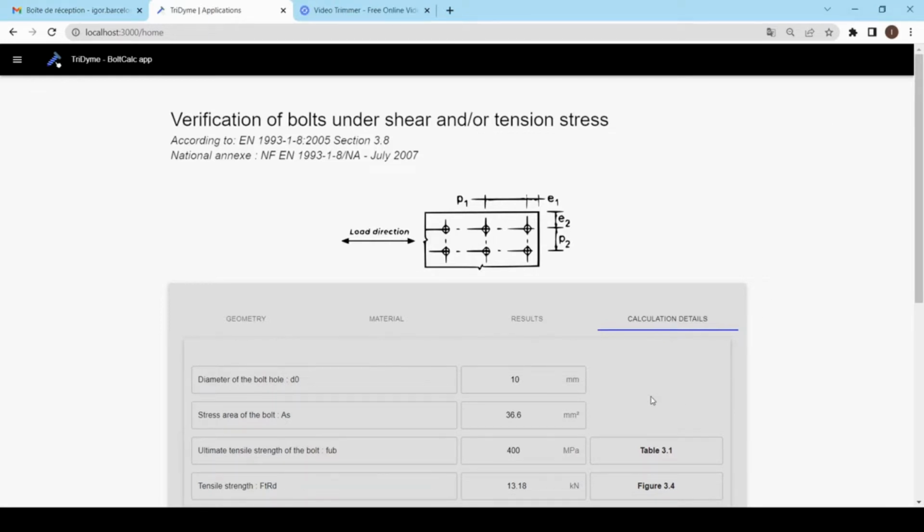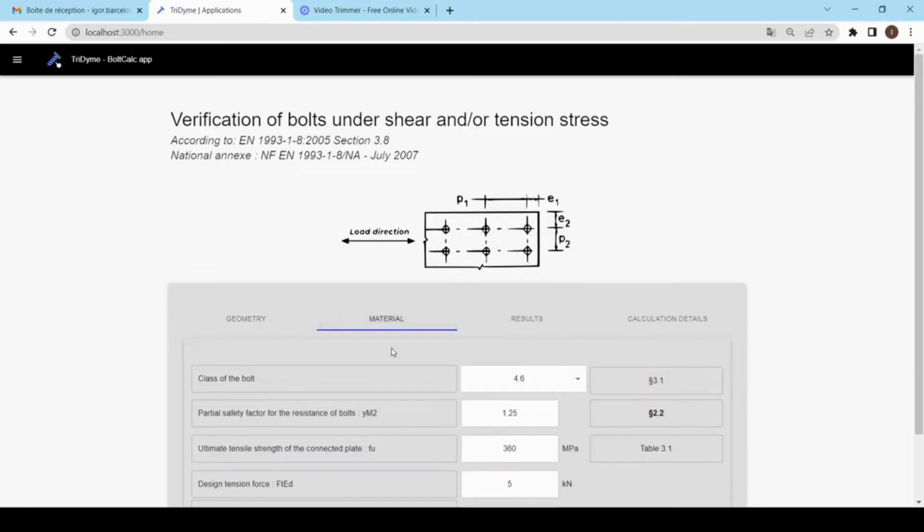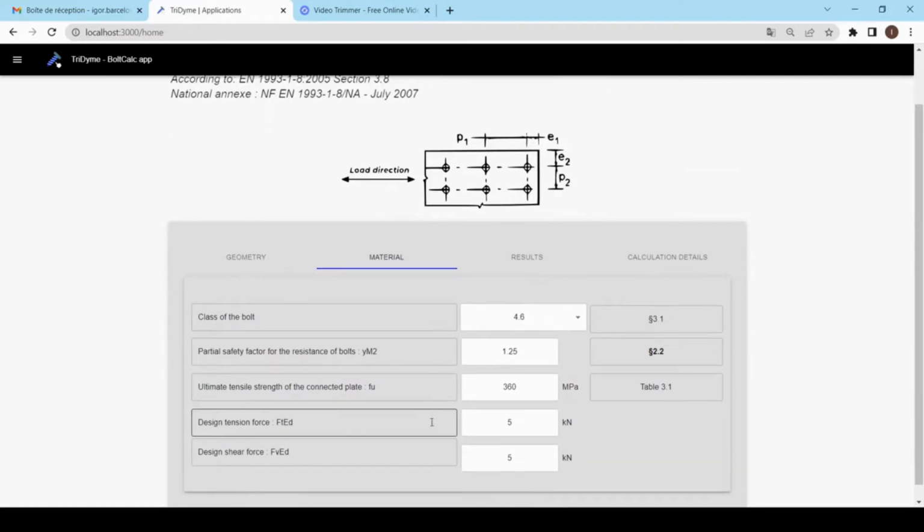So going back to the geometry window, here the user can define some geometrical parameters. This image at the middle can provide some better understanding about each one of these parameters. So here, for example, the user can define the spacing between bolts and the distance from the edges. Following the material section, here the user can define the class of the bolt, the safety factor for its own analysis, and the strength of the plate, and of course the loads.